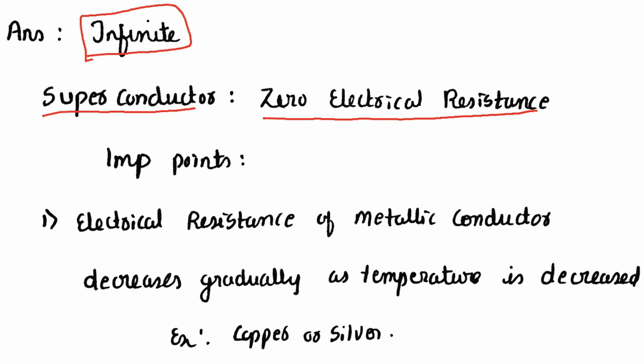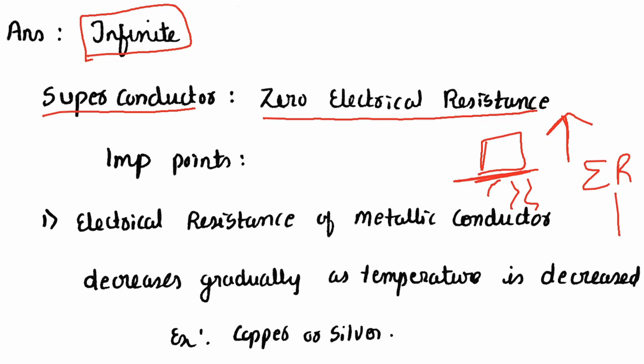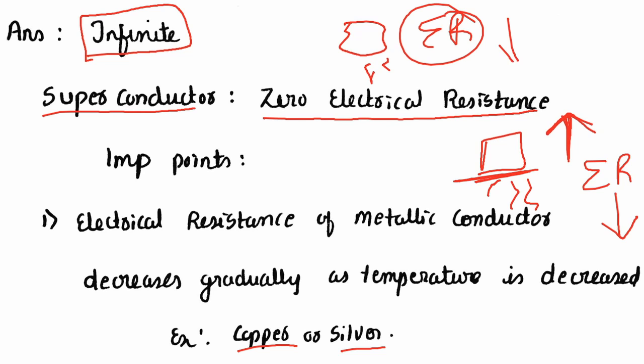One more important point: if you take a metallic conductor and start heating it, as the temperature increases, its electrical resistance will gradually decrease. As the temperature increases, the resistance of the metallic conductor decreases. For example, copper or silver. If you start heating copper, as you heat, the electrical resistance of the copper decreases. So what happens when the electrical resistance decreases? The conductivity increases.